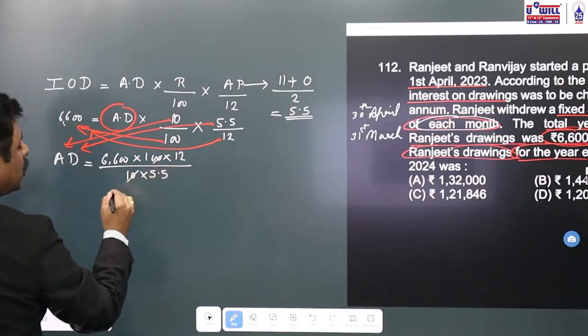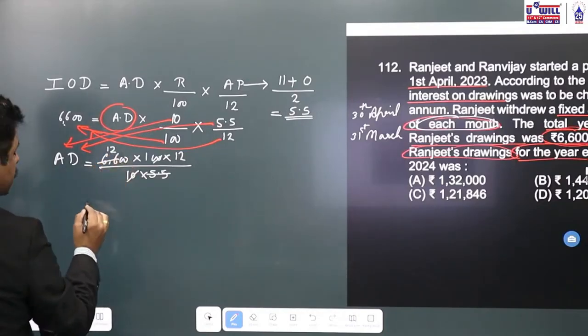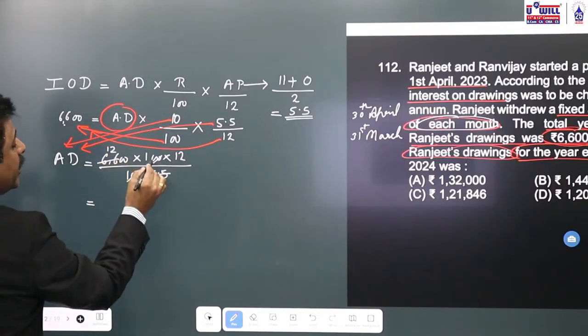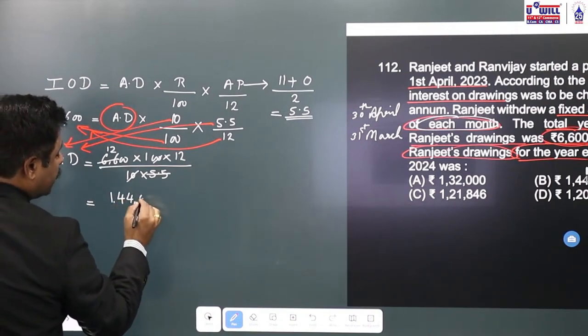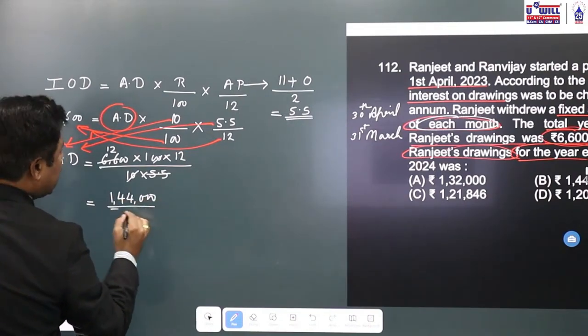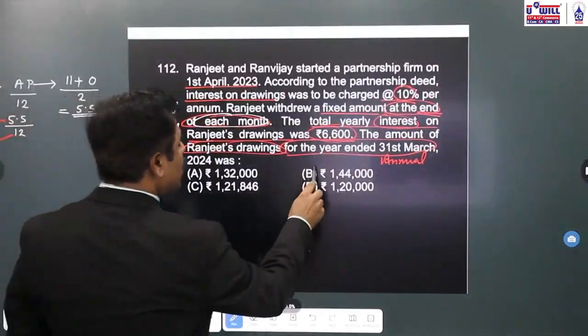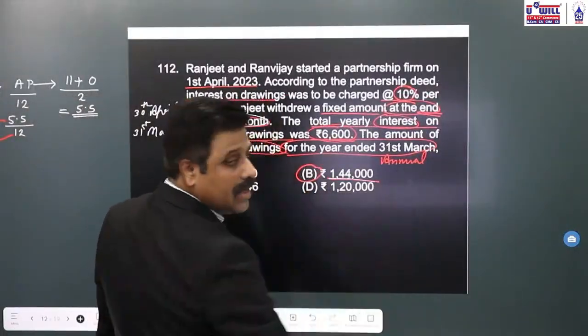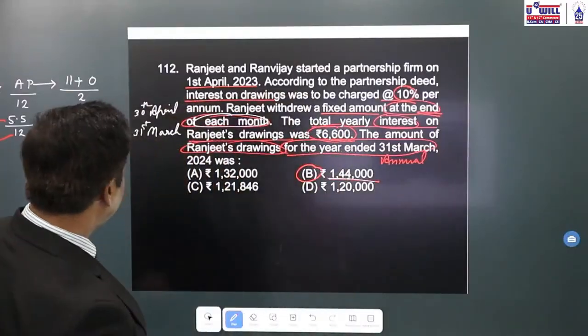Now the 1 0 cancel. 5.5 into 12 is 66. 1200 into 10, 12,000. 12,000 into 12, 1,44,000. Means what is this annual drawings amount? 1,44,000. Option B is the correct answer. Annual drawings will be equal to 1,44,000.